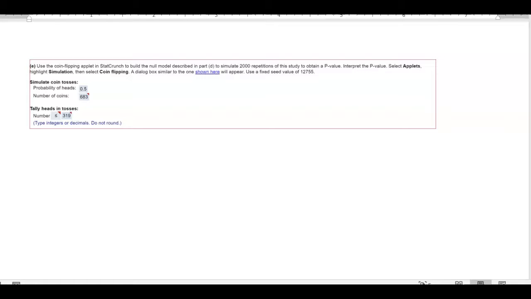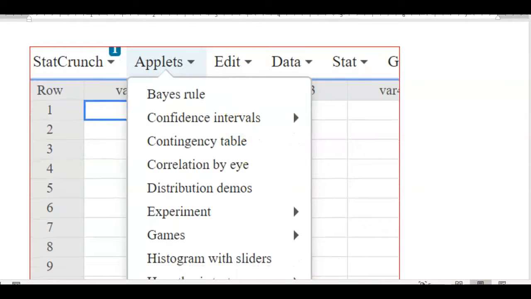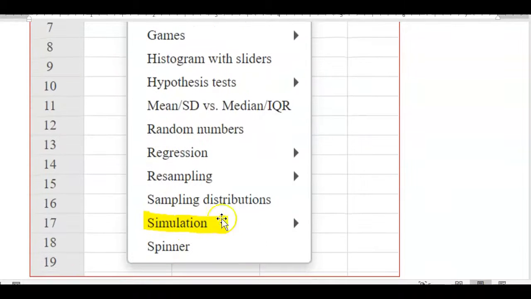And we're going to see how many of those had heads, which is our correct prediction, 319 times or fewer. So you go to StatCrunch to get this applet. Once you go to StatCrunch, you see applets and you scroll down to where it says simulation.